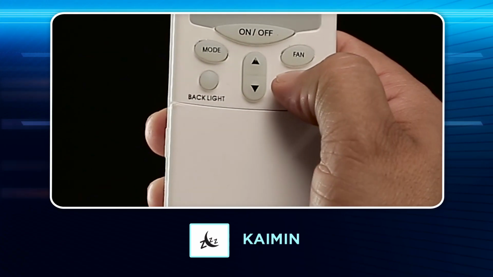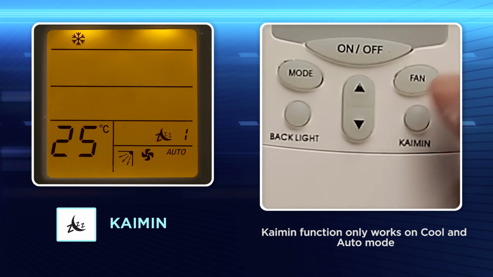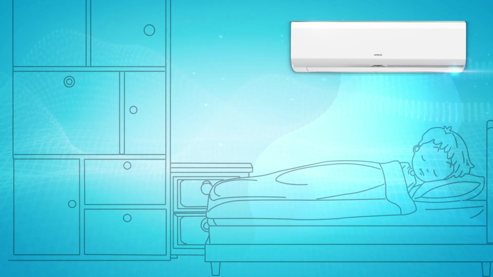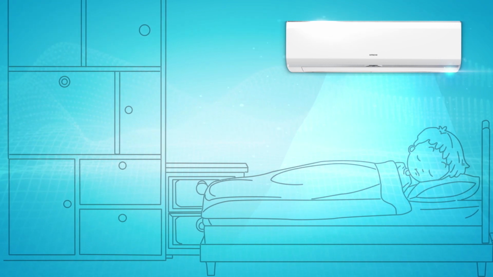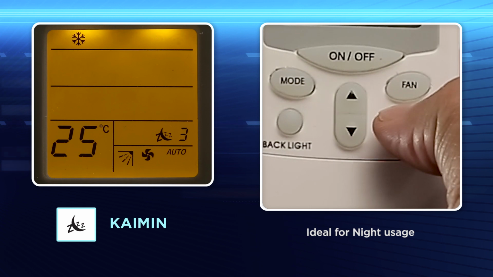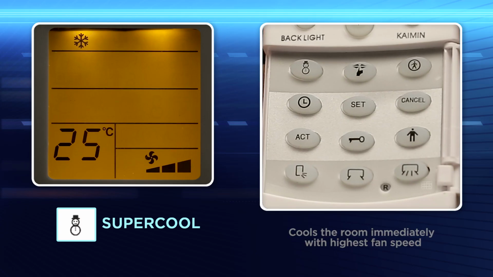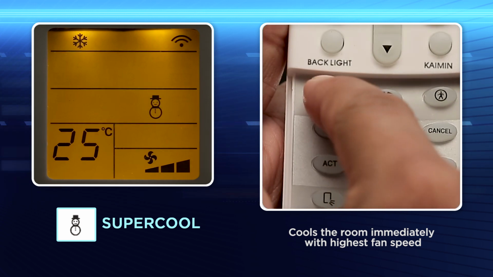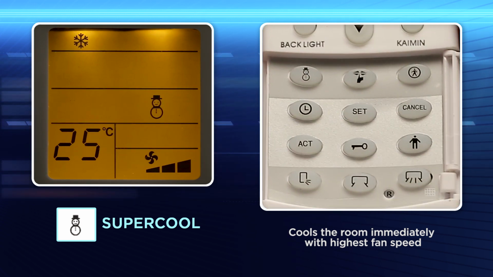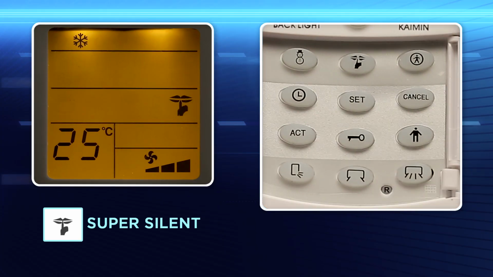Kaim-in function is recommended for night usage. Kaim-in mode automatically controls the room temperature to provide optimum cooling without creating a chill effect. 1 to 4 degrees of Kaim-in can be selected by pressing the Kaim-in key. Super cool. Use the super cool mode for extra strong airflow and cooling. Super silent operation. Use this key for uninterrupted sleep during night, so you wake up fresh.